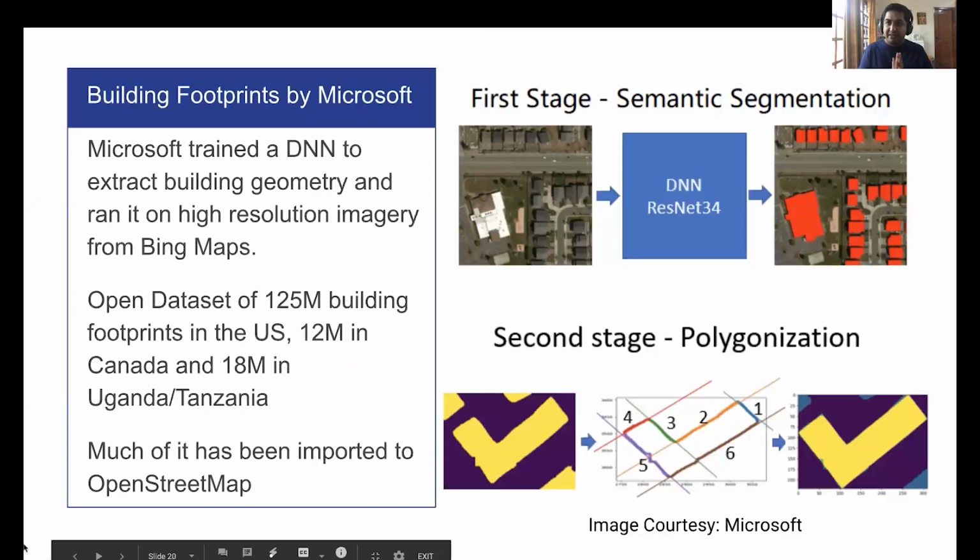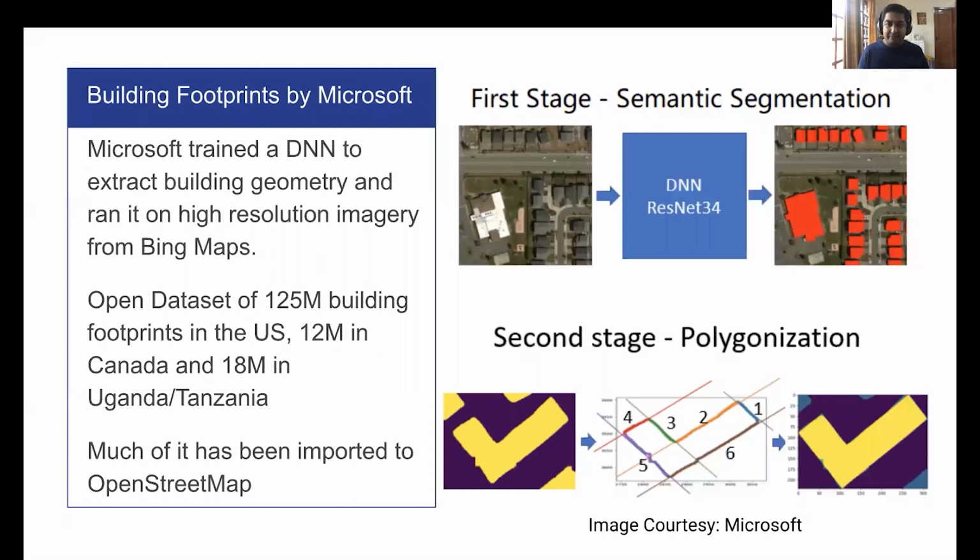So one of the data that you can extract from imagery is building footprints. And Microsoft did this project where they took all the imagery that they had for Bing Maps and built a neural network to identify buildings. And you can see in the first image on top that you can classify the image, segment it, and find out which of the pixels are buildings.